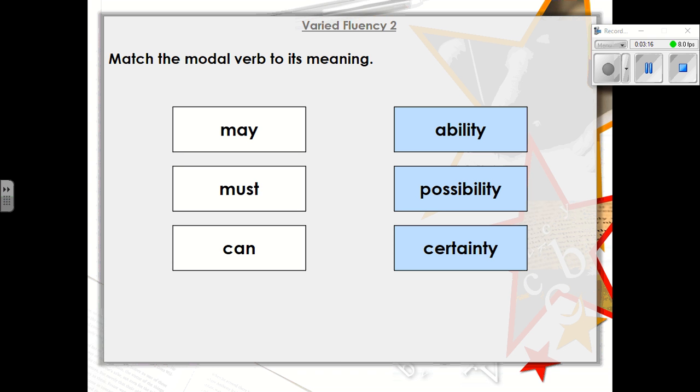Next, match the modal verb to its meaning. So just pause quickly, match these up as quickly as you can. Okay, let's have a look at the answers. So may is a possibility, you might be able to do it, it's all about a possibility. Must is a certainty, you're definitely going to do it, I'm certain I'm going to do it. And can shows the ability, so you're able to do it, but it doesn't mean you necessarily will or won't. Okay, so you can do something.